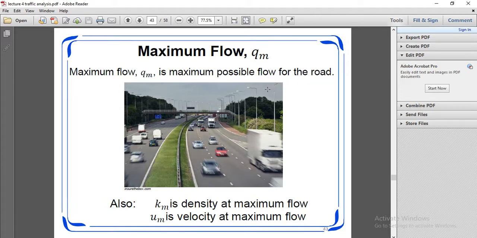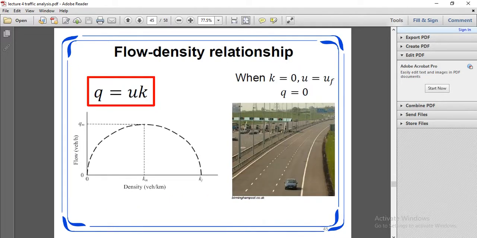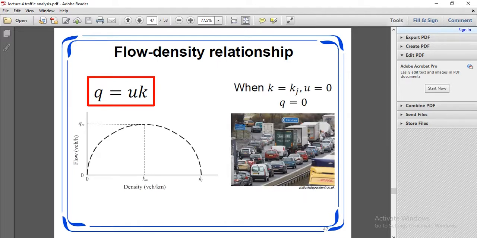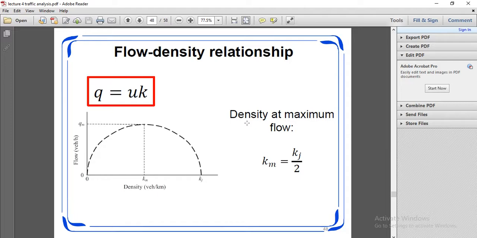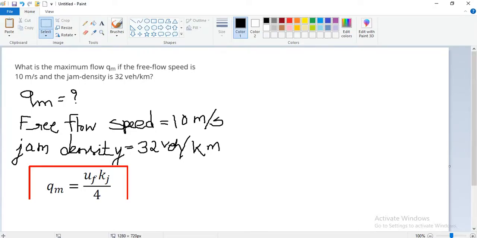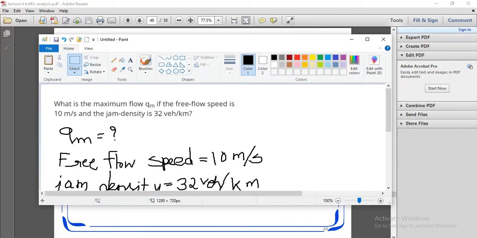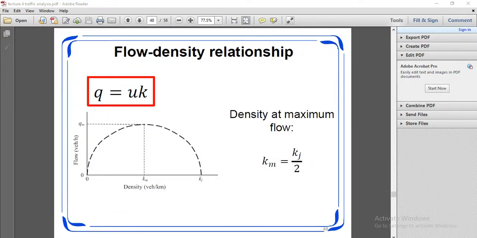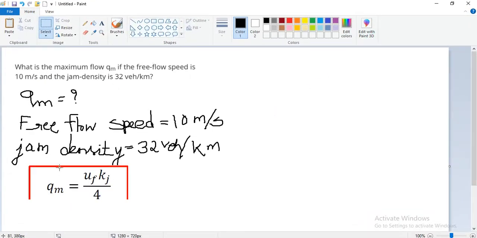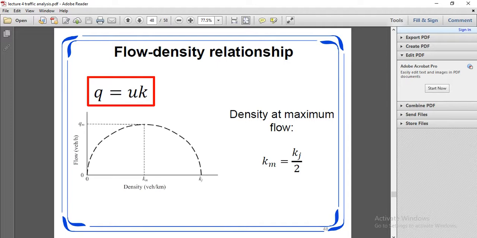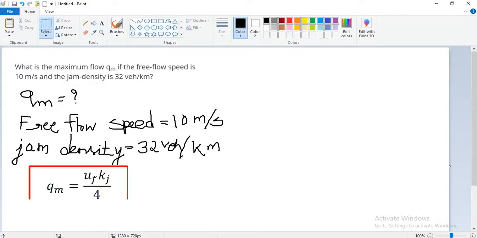In the flow density relationship, km is equal to kj upon 4. Free flow speed and jam density.